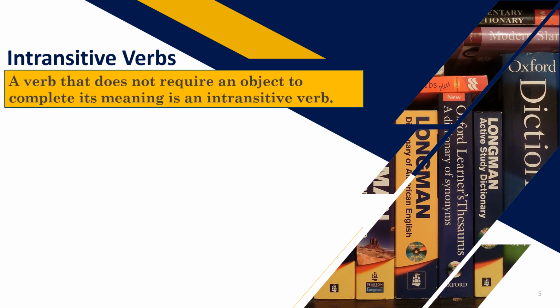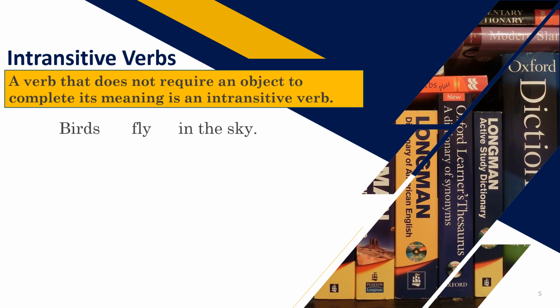Intransitive verbs. A verb that does not require an object to complete its meaning is an intransitive verb. That means it's a very independent verb, you can say. It does not require an object. It is not depending on an object to complete its meaning. Without that object, the sentence is complete. Let us take an example for the same.